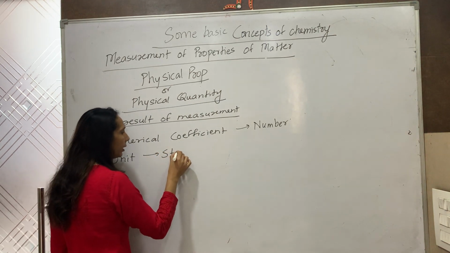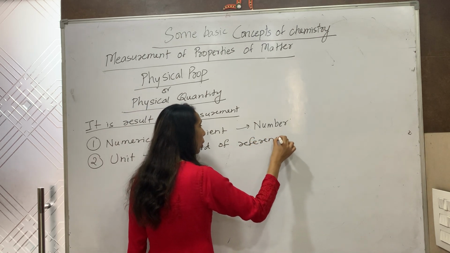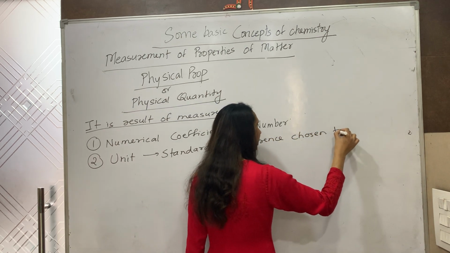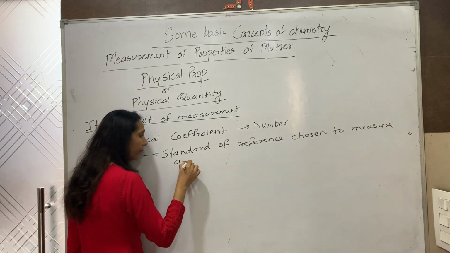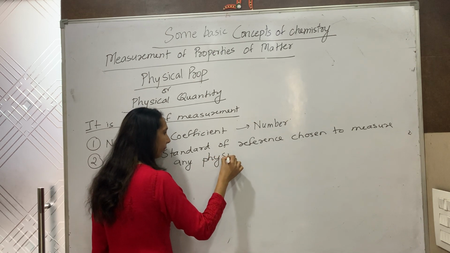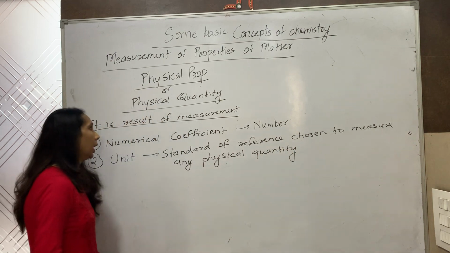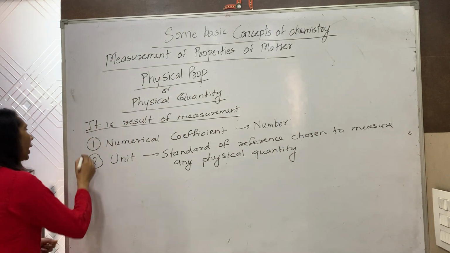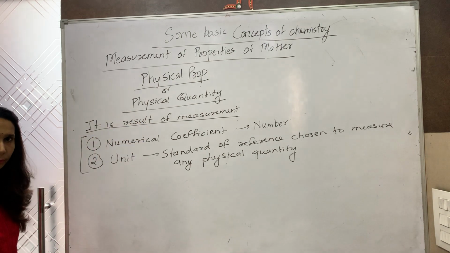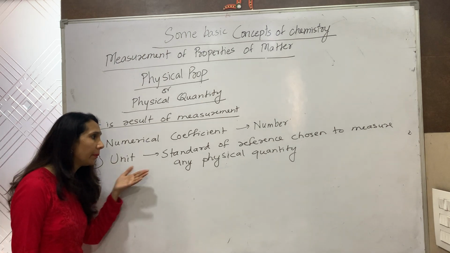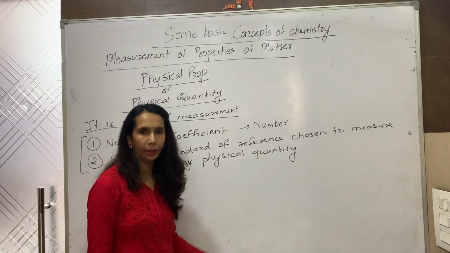Unit is the standard of reference chosen to measure any physical quantity. Again, I am repeating. To measure a physical quantity, you require two things: numerical coefficient, that is a number, and unit. What is unit? Standard of reference chosen to measure any physical quantity.